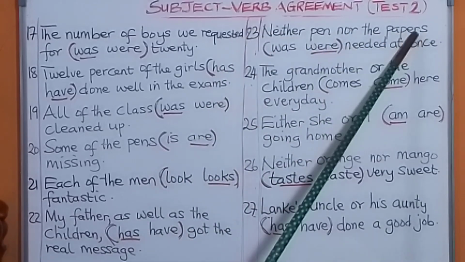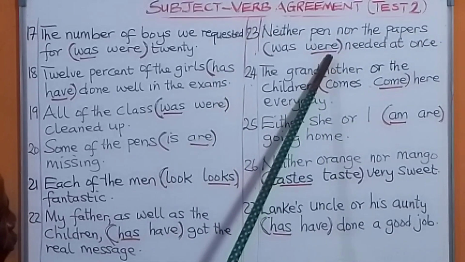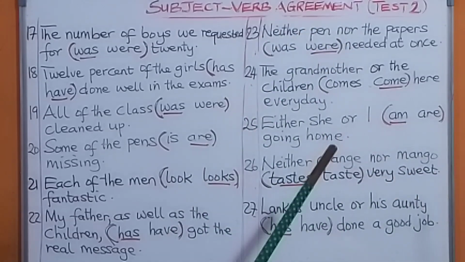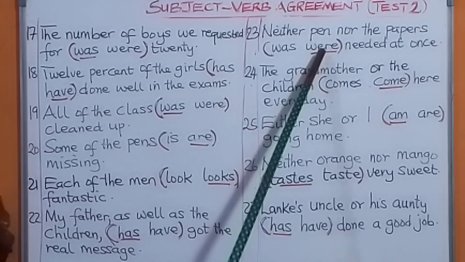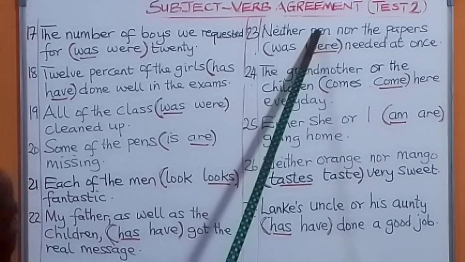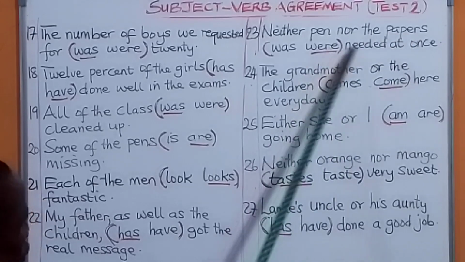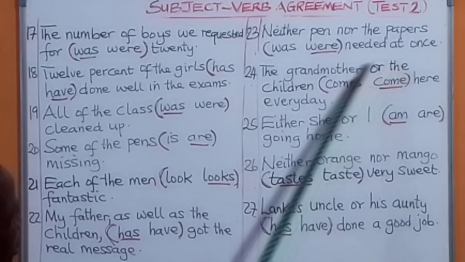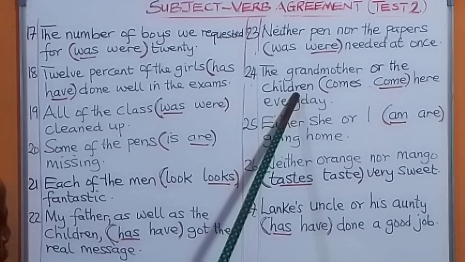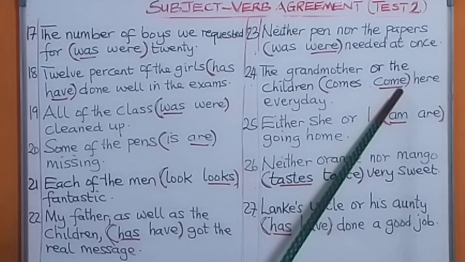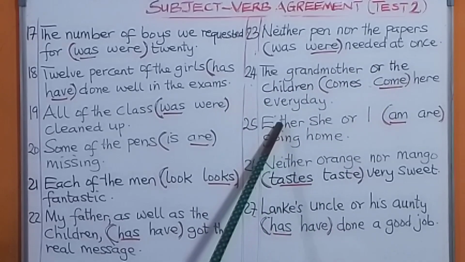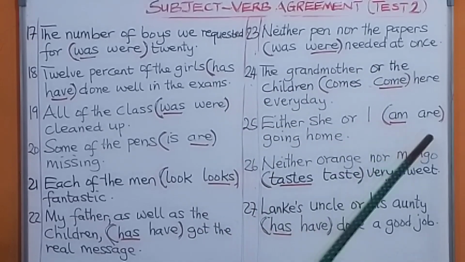Neither pen nor the papers, where we said when you have two subjects, one in singular form, one in plural form, put the one in plural form last and follow it up with a plural verb. So that's why neither pen nor papers were needed. The same way, the grandmother or the children, plural, so follow it up with a plural verb. The grandmother or the children come here every day.